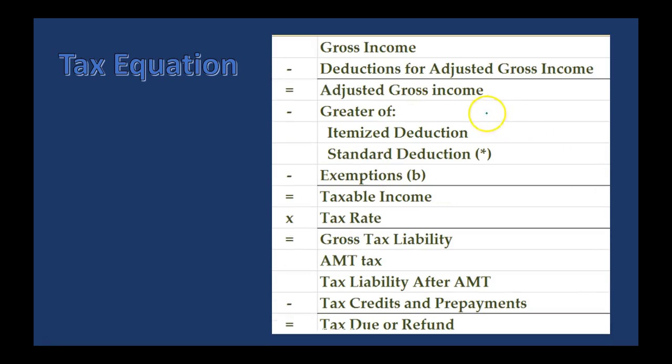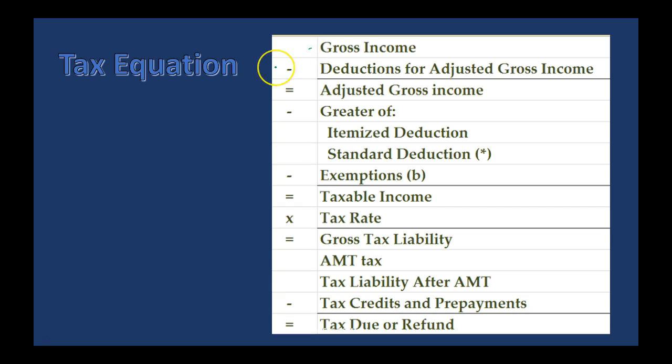Now let's talk about the tax equation. It looks like this. We have gross income minus deductions for adjusted gross income. So we're going to talk about different types of deductions. Remember, when we talk about the tax equation, we're talking about the income statement. So in some way, we're talking about income and income statement. We're not talking about the balance sheet. So when you think about the type of financial statement, we're going to talk about the income statement. And so we're going to start with gross income.